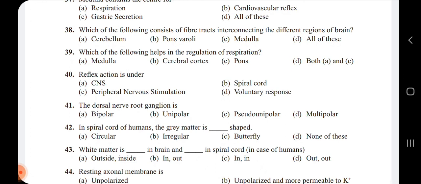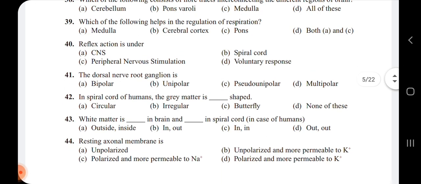42nd, in spinal cord of humans, the gray matter is dash shaped. In spinal cord of the humans, the gray matter is butterfly shaped. 43rd, white matter is dash in brain and dash in spinal cord in case of the humans. So the white matter is inside of the brain and outside of the spinal cord. So that's why the answer is option B.